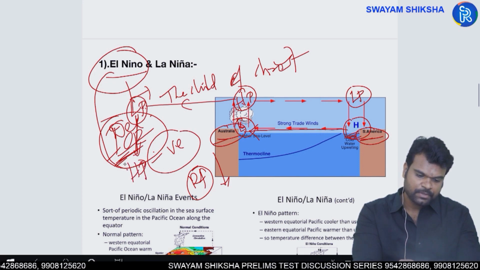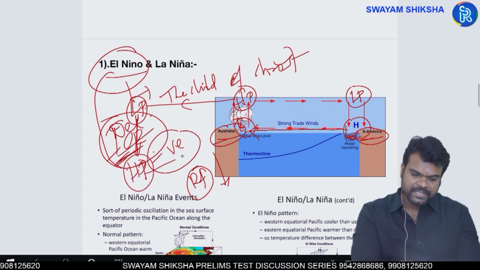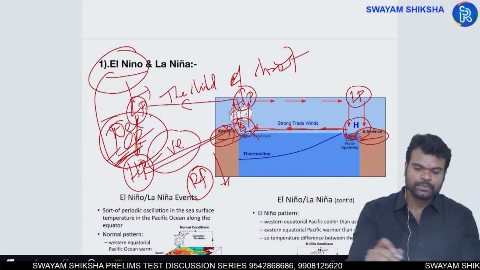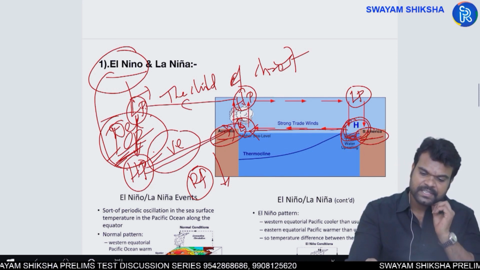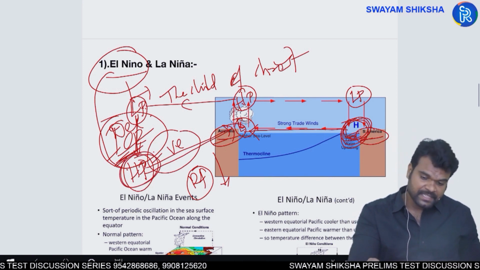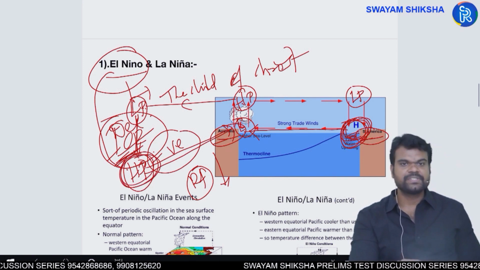As a result, you have high pressure here. And from here, again, winds will be moving towards Australia, where you have low pressure. So in this manner, the pressure center here is determining the pressure center here. In fact, it is able to determine the strength of this pressure center.